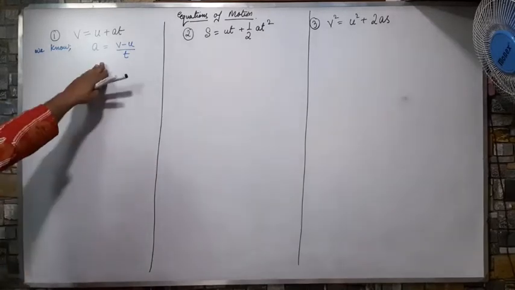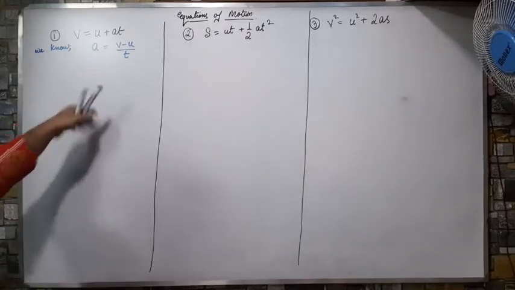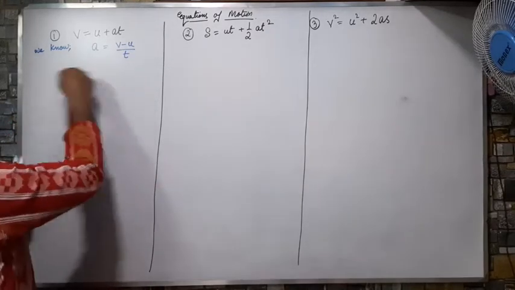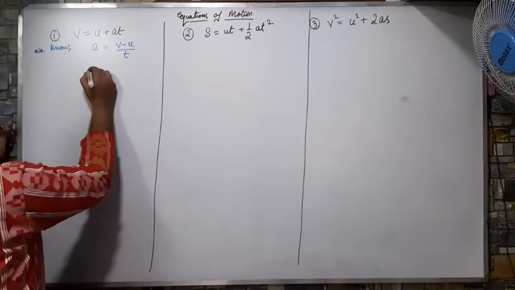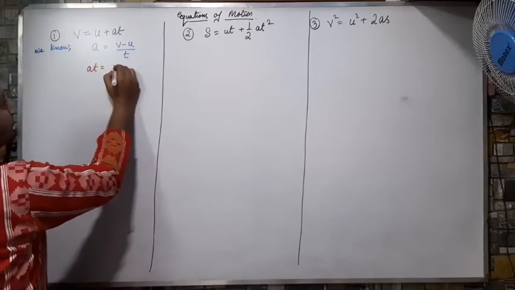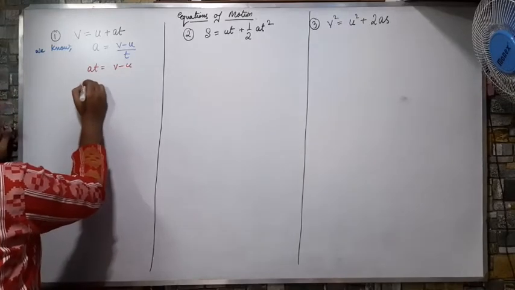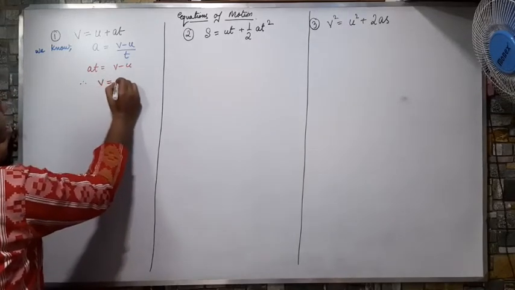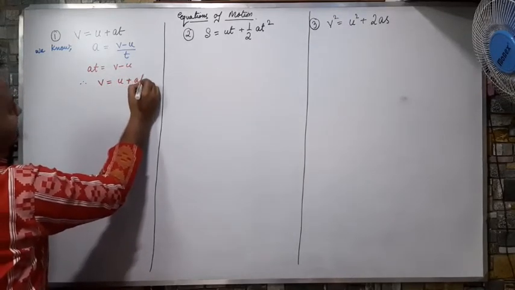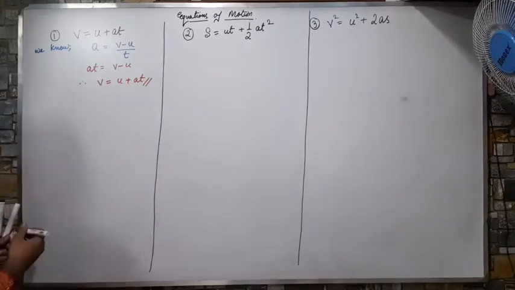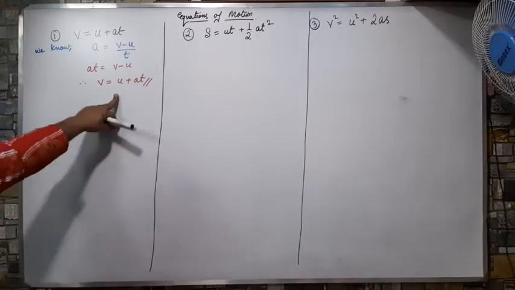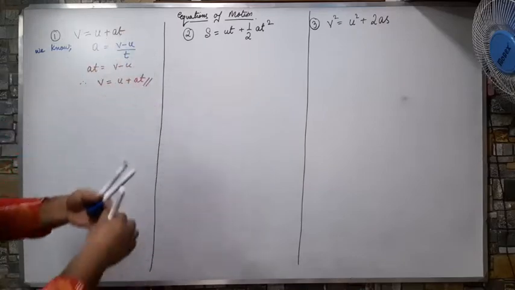That was the first formula that we learned a few moments earlier. So if we rearrange it, I will get at equals v minus u. So therefore I can say that v equals u plus at. Easily proved. Correct. Next one.